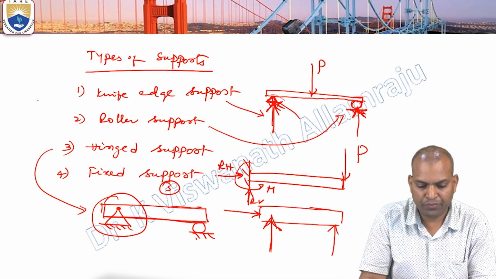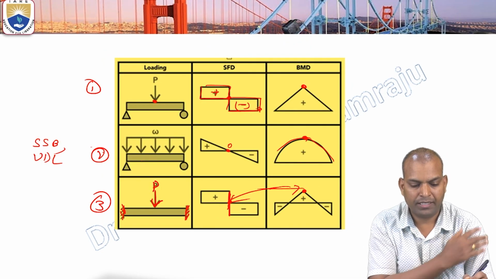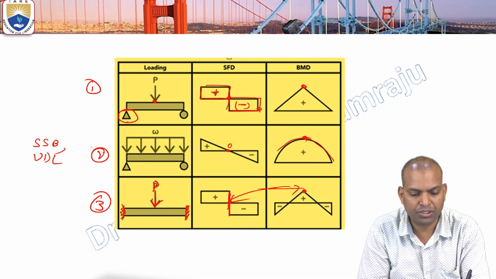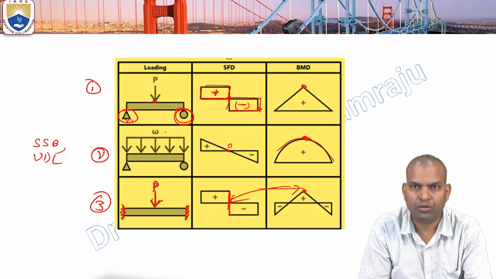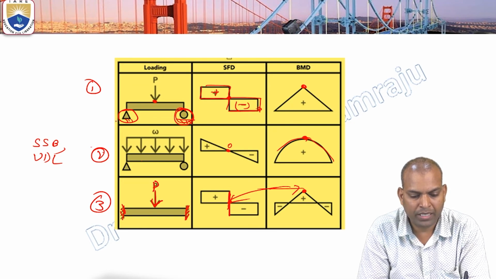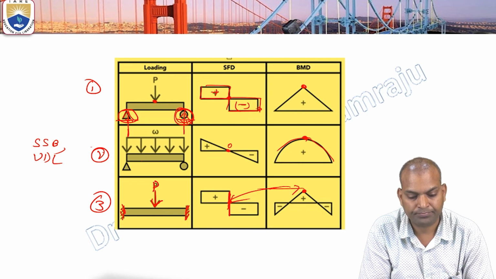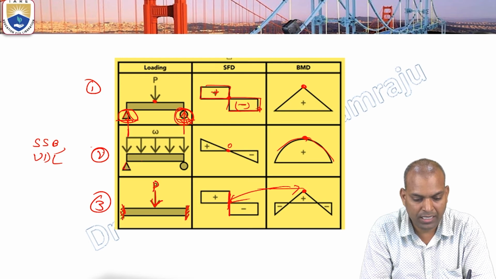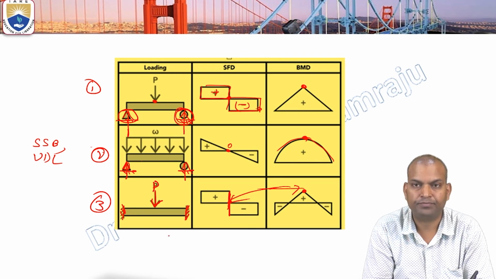Now, as we have seen before, here it is knife edge support. What is the type of support here? Knife edge support. What type of support here? This support is roller support. How many reactions will act for calculating? 1 reaction. Now coming to the second case. Here again it is knife edge support and roller support. 1 reaction we have to consider.